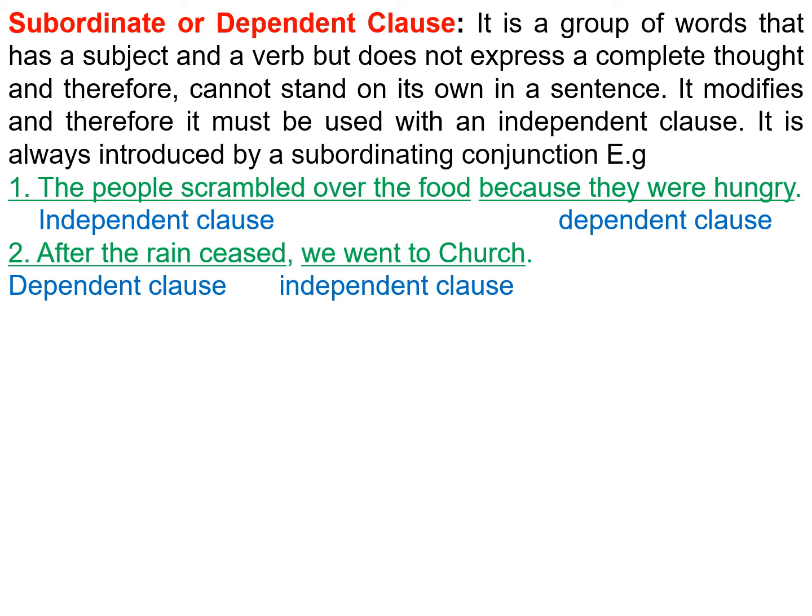Subordinate or dependent clause: it is a group of words that has a subject and a verb but does not express a complete thought and therefore cannot stand on its own in a sentence. It modifies and therefore it must be used with an independent clause. It is always introduced by a subordinating conjunction. For example, 1. The people scrambled over the drink because they were hungry. The people scrambled over the drink: independent clause. Because they were hungry: dependent clause. 2. After the wind ceased, we went to church. After the wind ceased: dependent clause. We went to church: independent clause.